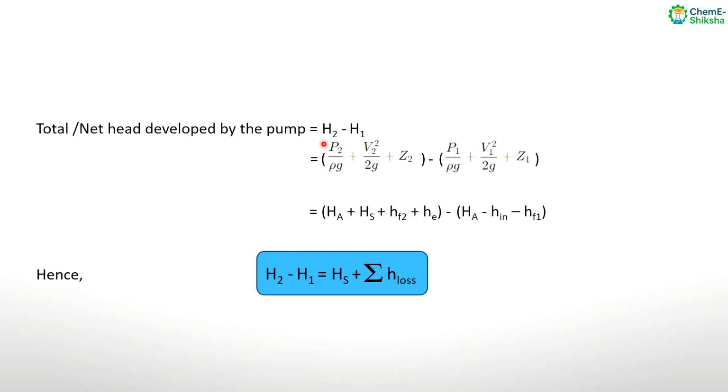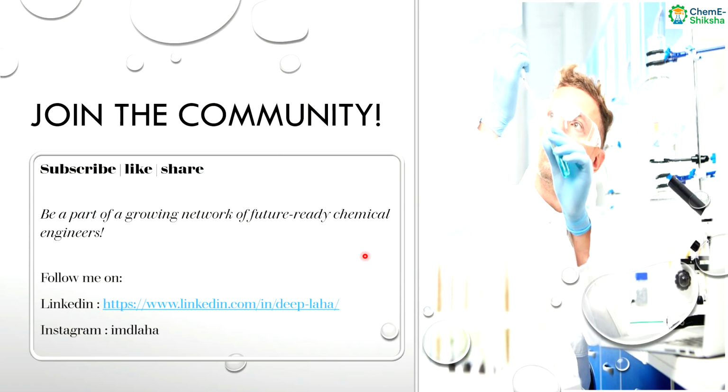So from here we can write that the net head developed by this pump, H2 minus H1, is equal to the static lift, because HA will be cancelled out, so we have only HS, plus HF2 plus HE plus H in plus HF1, that is the summation of all the head losses. So the net head developed by this pump, H2 minus H1, is equal to HS, the static lift, plus the sum of all the head losses.